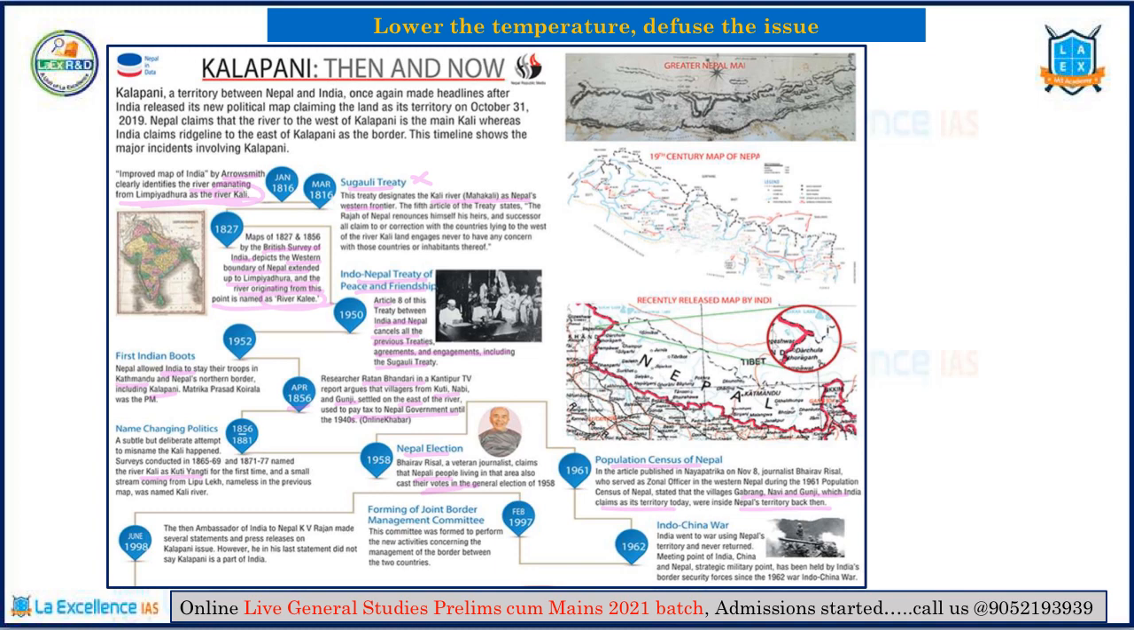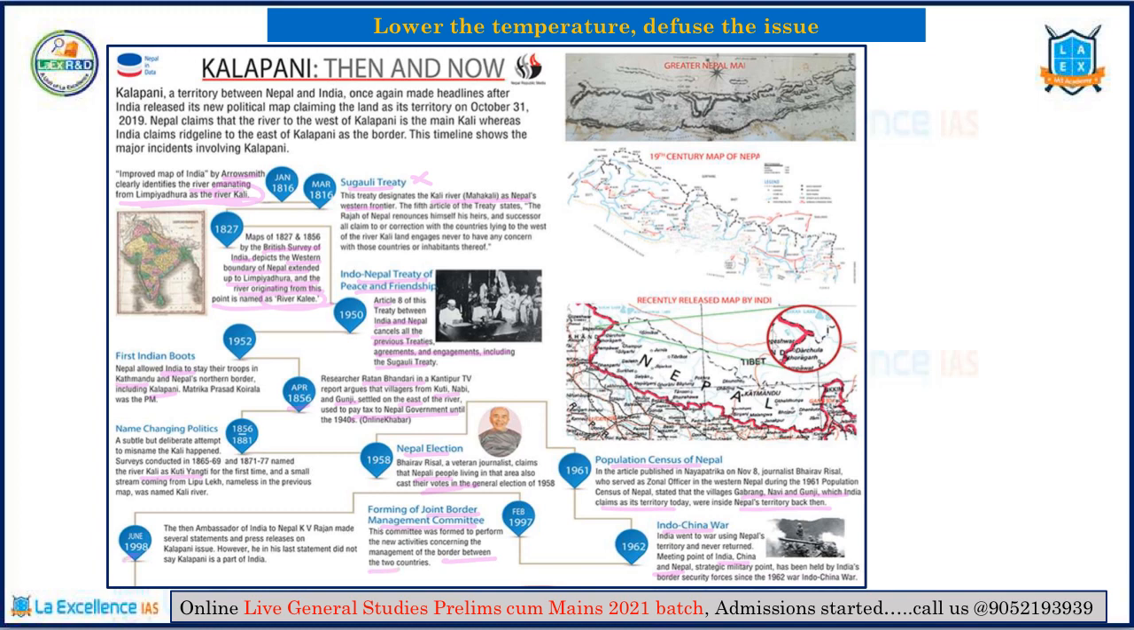Then in 1962, the India-China war happened, and Nepal's territory, the Kalapani region, is a tri-junction, a meeting point of India, China and Nepal. Because of this strategic advantage, India has control over this particular region. Moving on further, in 1997, a joint border management committee was set up to clearly demarcate the boundary dispute between the two countries.